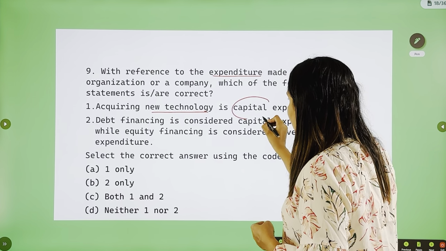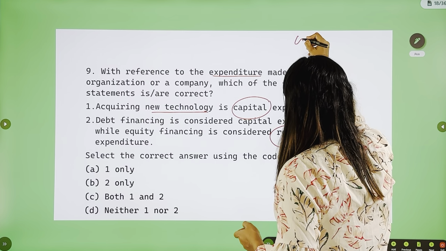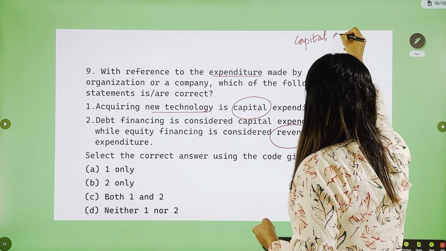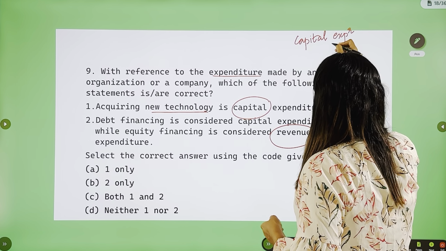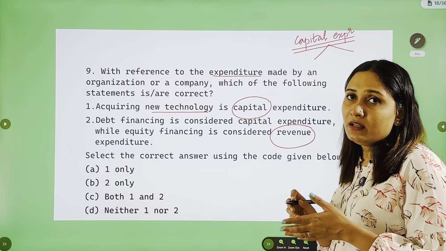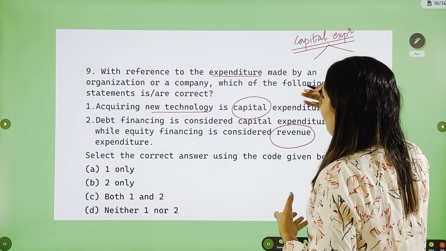Now, what is the difference between capital and revenue expenditure? To explain it better, we can take capital expenditure first. You can easily distinguish capital expenditure from revenue expenditure by using these two methods.